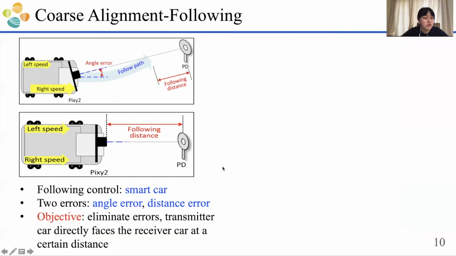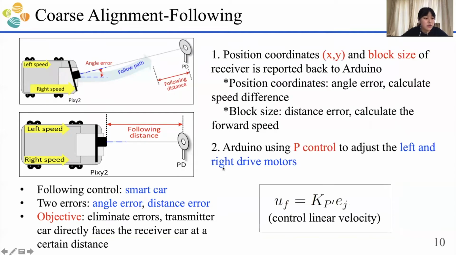Once Pixel 2 recognizes the receiver, the position coordinates x, y, and block size of the receiver will be reported back to Arduino. The position coordinates reflecting the angle arrow will be used to calculate the speed difference, and the block size reflecting the distance arrow will be used to calculate the forward speed. Arduino will use P control to adjust the left and right drive motors so that we can eliminate the angle arrow and distance arrow. This is the control law. KP prime here is the control gain.